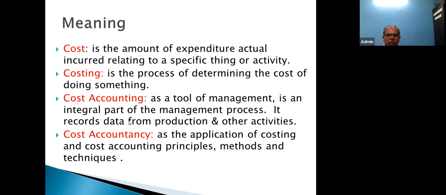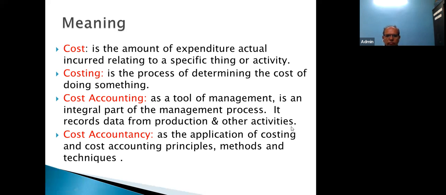It records data from production and other activities. What are the other activities, like marketing, sales department, finance department. So not only from production, but your management will also have coordination with the marketing team, quality department, research and development, and so on.